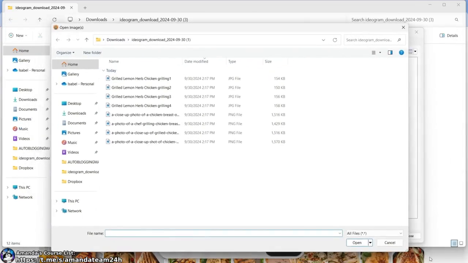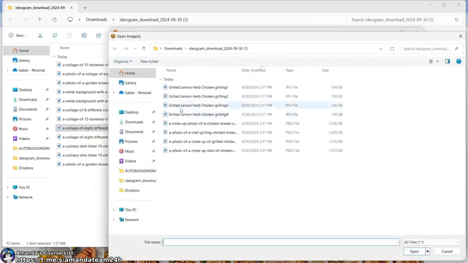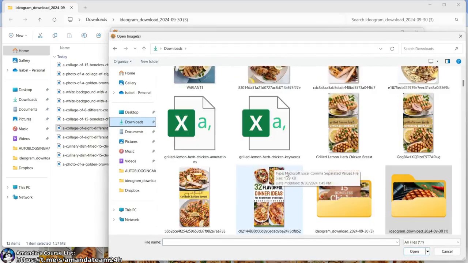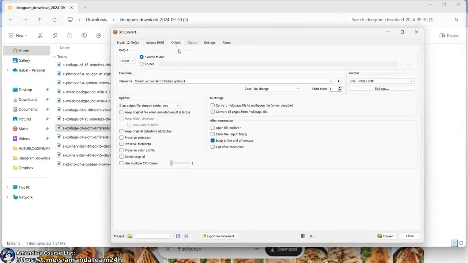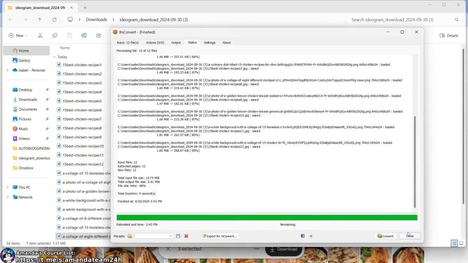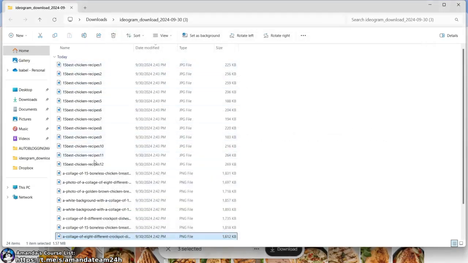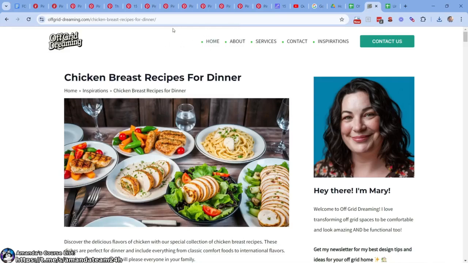Let's see here. Did we already extract them? We did, right? All right, add files, downloads, come here. Because we're working in folders, our lives are easier and we do not get confused. 15 best chicken recipes. Let's just do that right there. Convert them all. All right, so now we have 1 through 12. We know what we're working with. Let's come back here. All right, so let's log in.